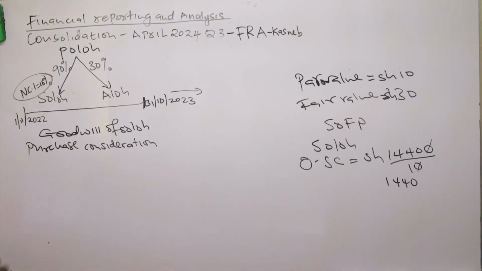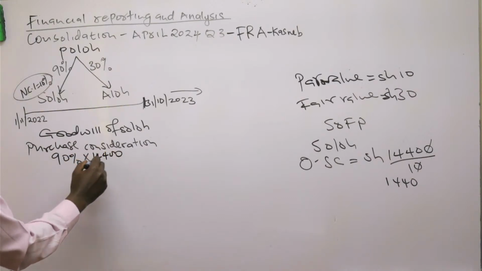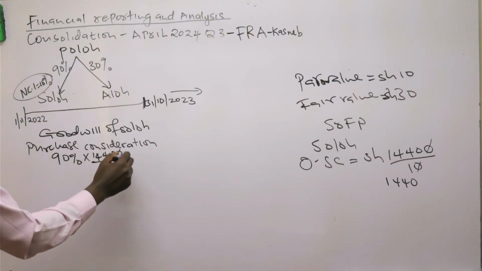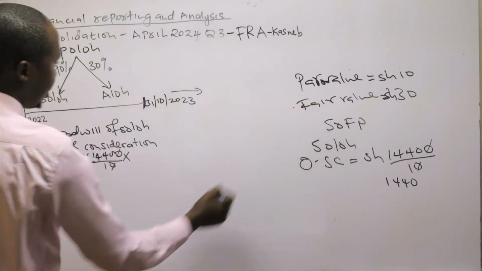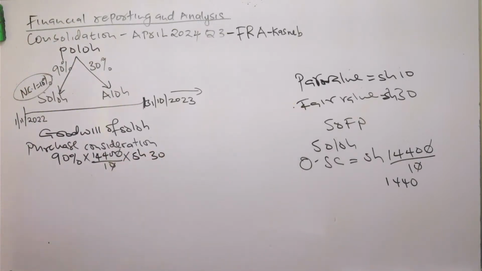So I will come here and say, remember you acquired 90%. 90% of the 14,400 divided by 10 to get the number of shares, times the fair value, which is shillings 30.